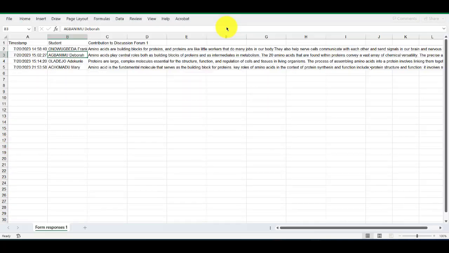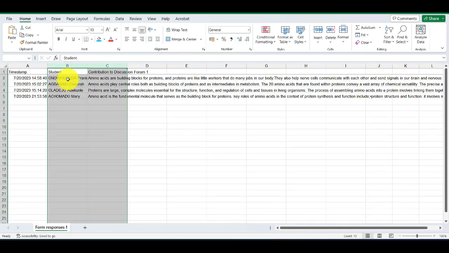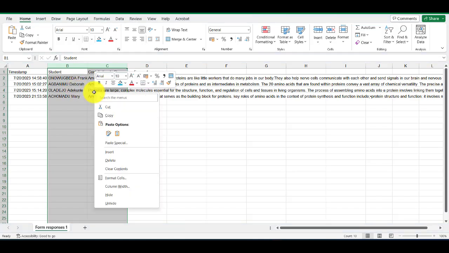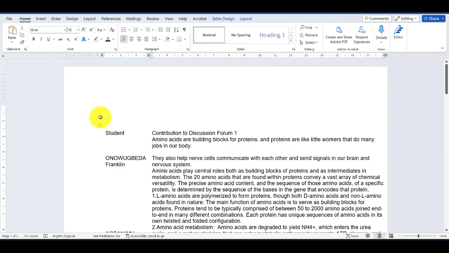you enable editing here, and then all you need to do is take this and the contribution, and then you copy. You want to copy just like I normally do for you in class. You right click on this and then you copy. When you copy, your table is getting ready. You are going to now just paste it in Word.